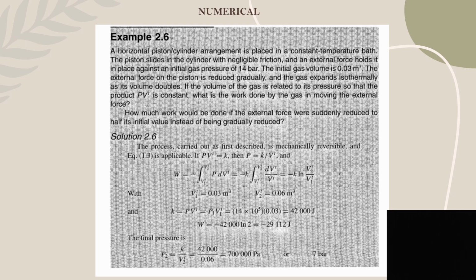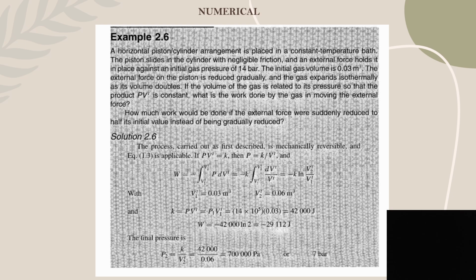The initial gas volume is 0.03 meter cube. The external force on the piston is reduced gradually and the gas expands isothermally as its volume doubles. If the volume of gas is related to its pressure so that the product PV is constant, what is the work done by the gas in moving the external force?